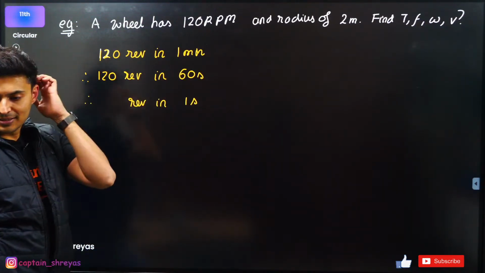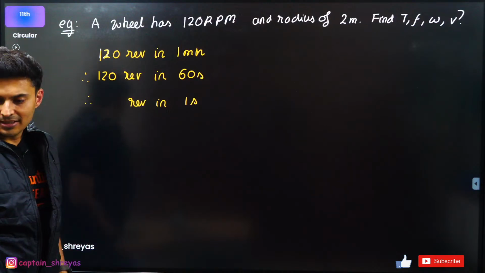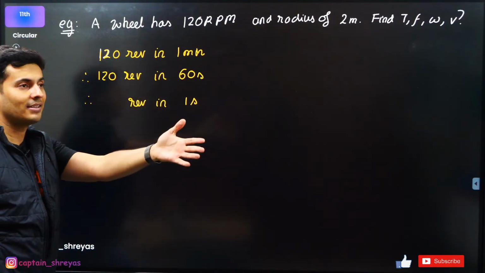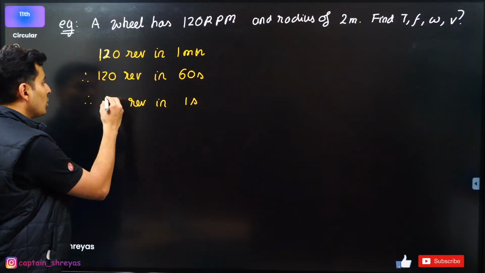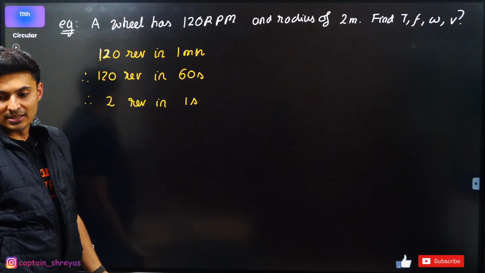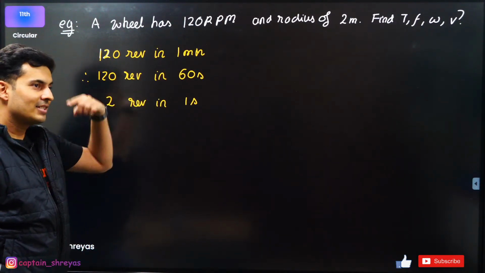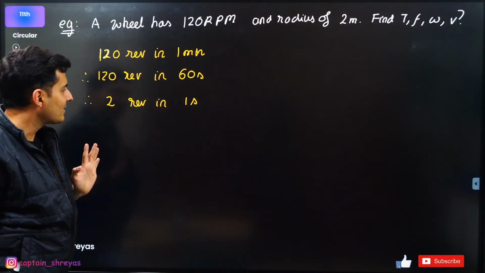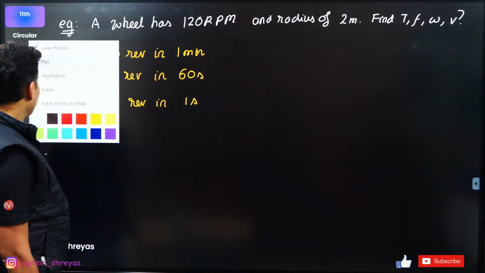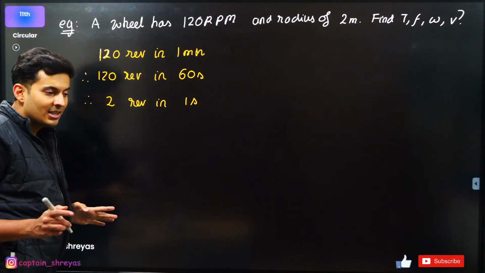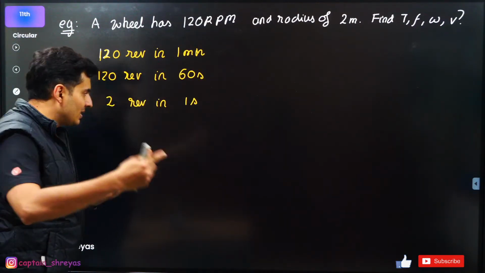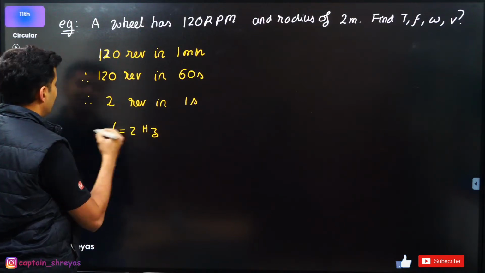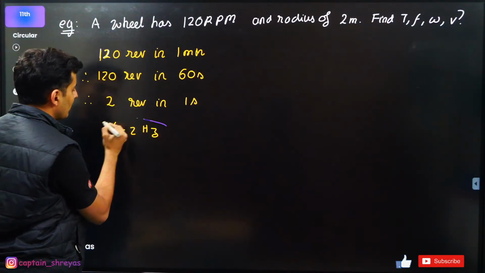Put up the answer, guys. How many rounds will it do? Come on, I want everybody answering it in the chat box. Obviously, it will do 2 rounds or 2 revolutions in 1 second. Perfect. 60 seconds, 120. So in 1 second, 120 by 60, which is 2 rounds in 1 second. So if it is doing 2 revolutions in 1 second, that means per unit time 2 rounds, that is the frequency. So the frequency is 2 hertz, as simple as that. That is the first answer that we got.